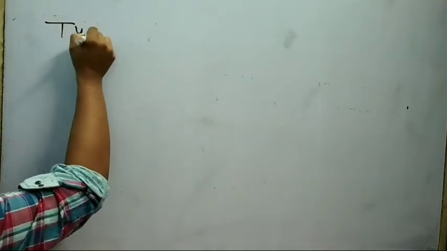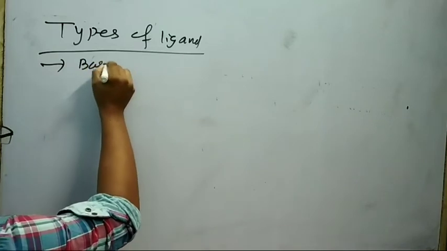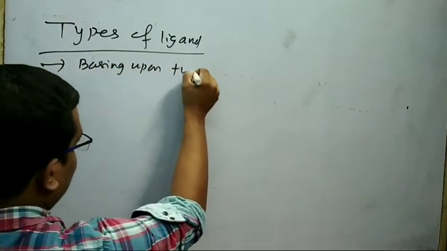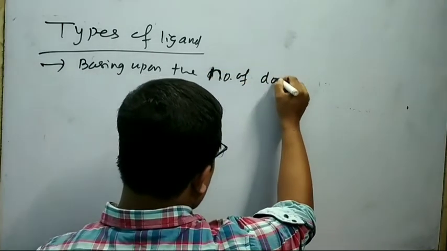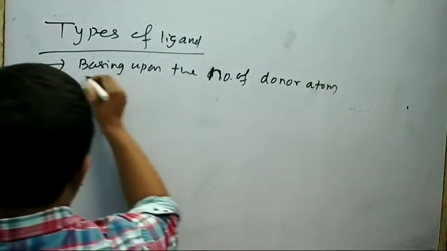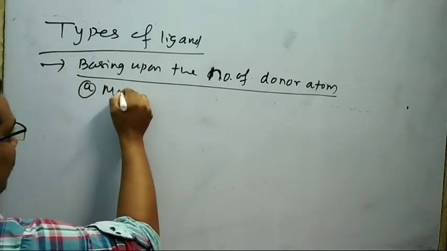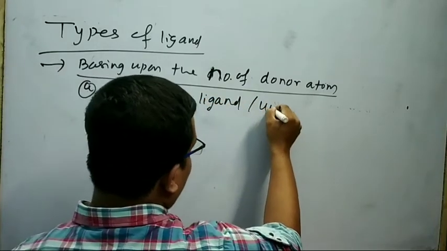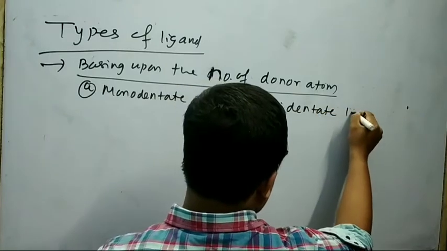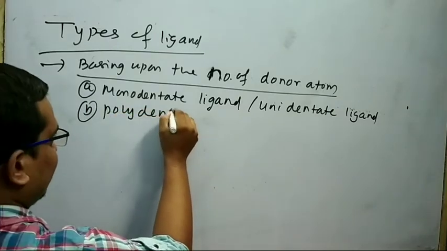Next I will discuss the types of ligand. Ligands are classified in different ways. The first classification is based upon the number of donor atoms. Based upon the number of donor atoms, ligands are classified into 2 types. One is monodentate ligand, that is also called unidentate. Second is polydentate ligand.